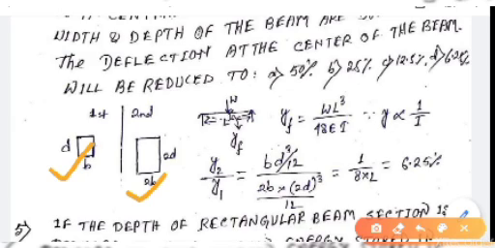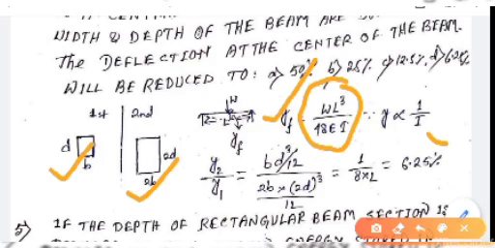Now we know the deflection equation of a simply supported beam due to a point load: Y equals to WL cube by 48 EI. So we can see here Y varies as 1 by I. That means Y is proportional to 1 by I, where I is the moment of inertia of the section.